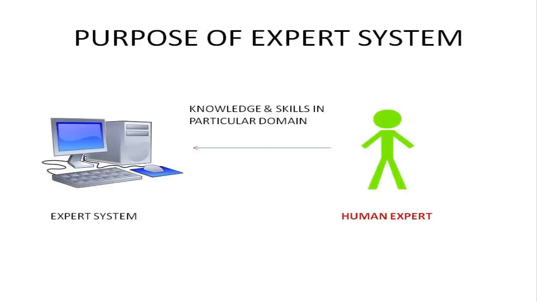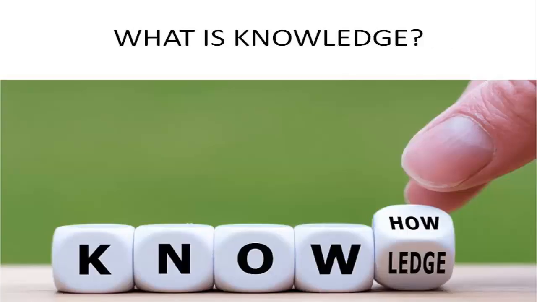What is expert system? The purpose of expert system is the system acquires knowledge and skills of human experts in a particular area. Then it uses that knowledge to solve similar problems without human participation. What is knowledge? Knowledge is data or information we acquire through learning or experience.